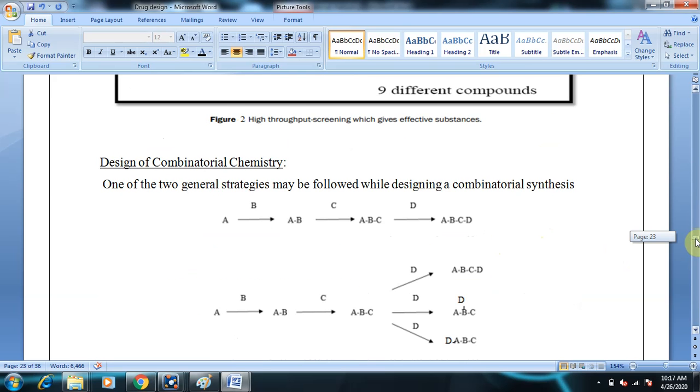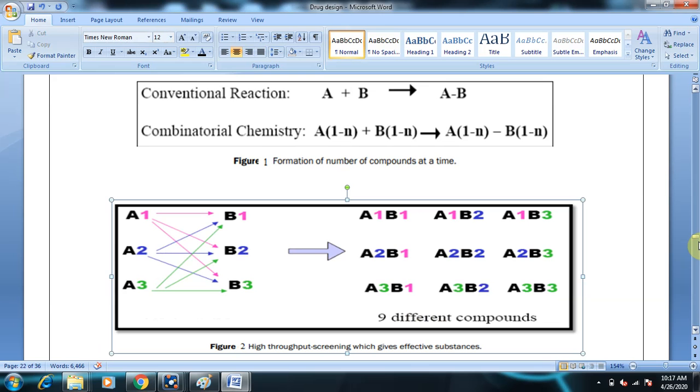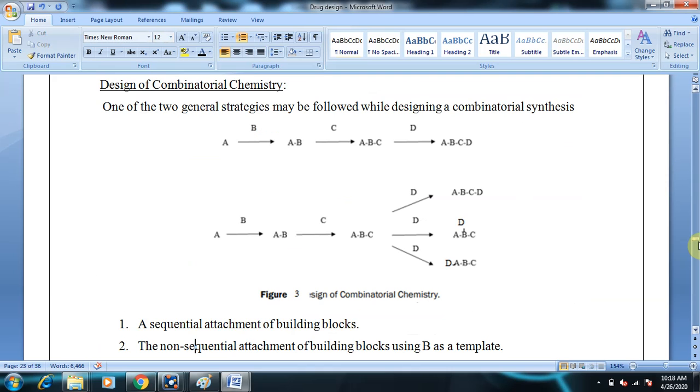And next, design of combinatorial chemistry. Design of combinatorial chemistry is of two types. It's not the synthesis, it's just the design. As you can see, the first one involves sequential attachment of building blocks. The other one is non-sequential attachment of building blocks using B as a template. You take anything, A, B, C or D, anything can be taken as a template, and then non-sequential attachment of building blocks using that template.